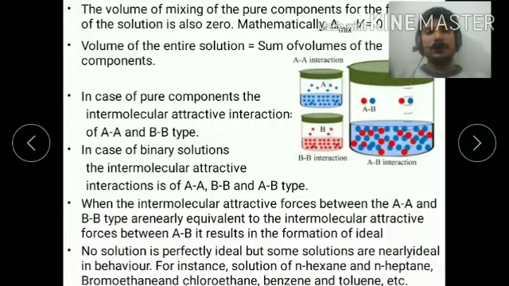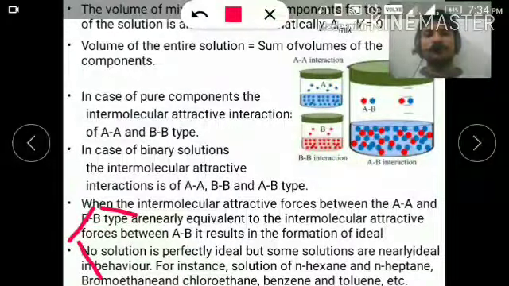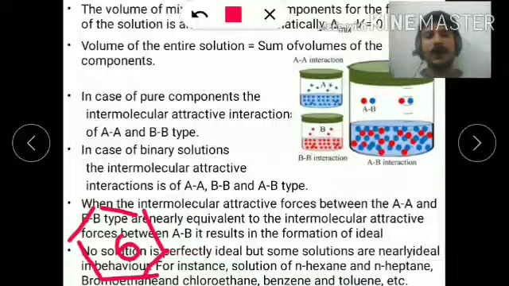Toluene is benzene containing a CH3 group. The mixture of benzene and toluene is called an ideal solution. These are the examples of ideal solutions.